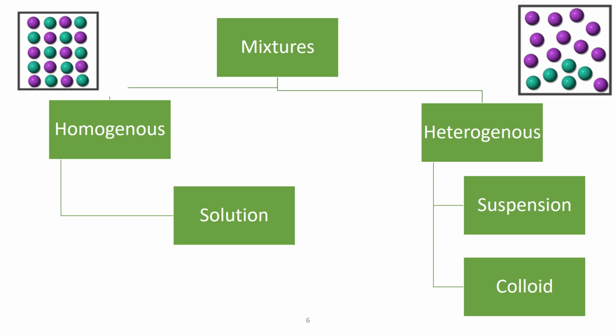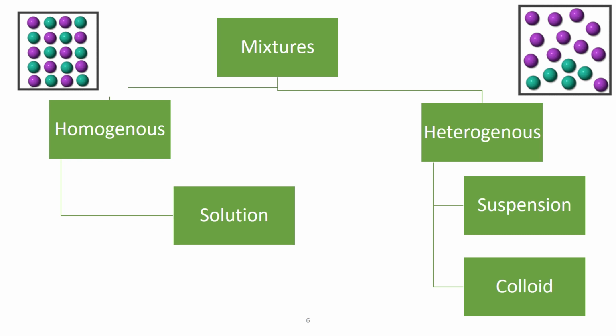Hetero means different, homo means same. So homogeneous means it forms one single phase or the same layer. One layer is formed. Heterogeneous is where two or more different layers are formed. That is why it is called heterogeneous.